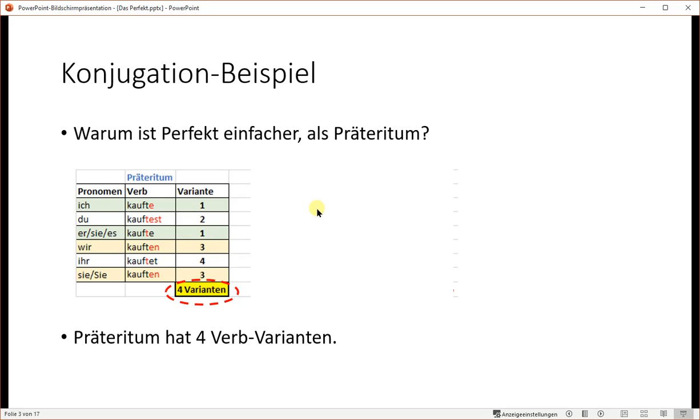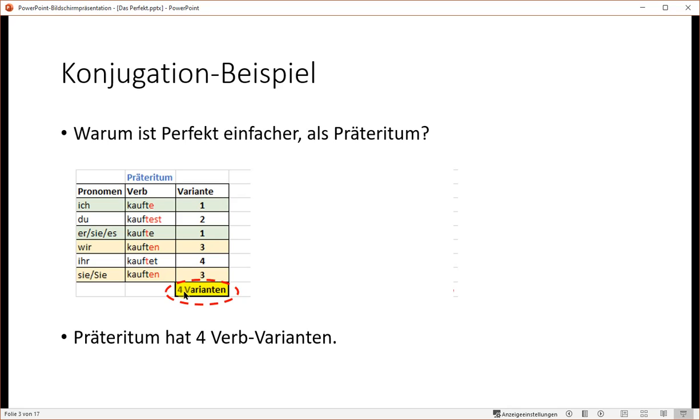Conjugation example: why is the Perfekt easier than Präteritum? In this list here we see the conjugation of the verb kaufen in Präteritum. Ich kaufte, du kauftest, sie/es kaufte, wir kauften, ihr kauftet, sie kauften. As you can see, there are 4 variations of the verb kaufen in Präteritum.